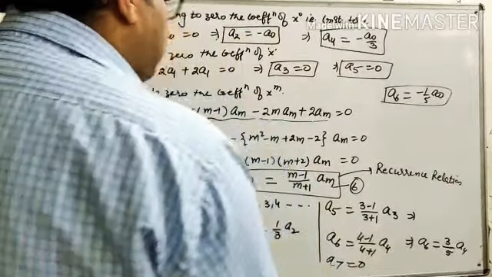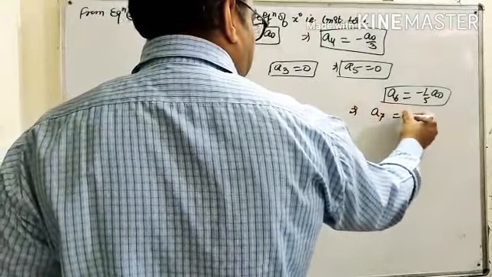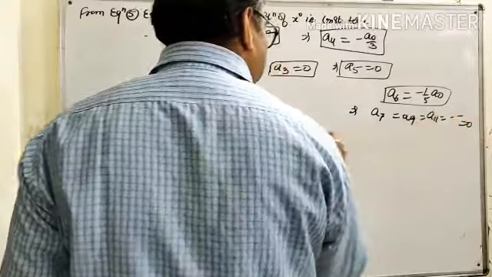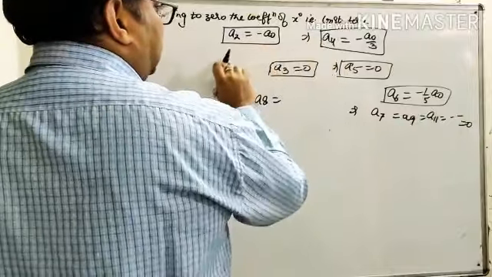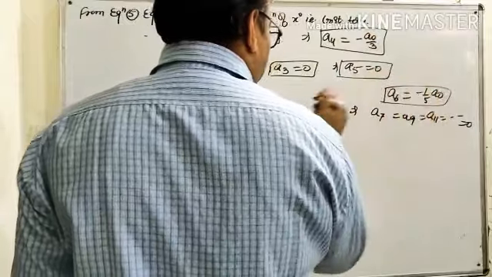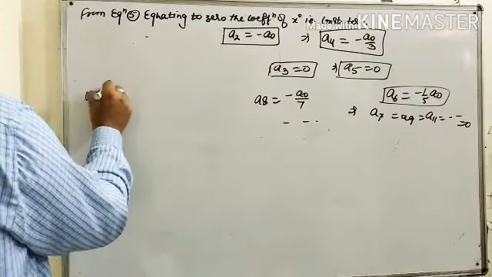So from here we have a chain, that is a2, a4, a6, a8, that is at the even terms we have a valid term, and when m is odd, then the entire terms are 0. So a7, a9, a11 are all equal to 0. a8 is equal to, what is the value of a8? Since a4 is minus a0 by 3, a6 is minus a0 by 5, so a8 is minus a0 by 7 and so on.